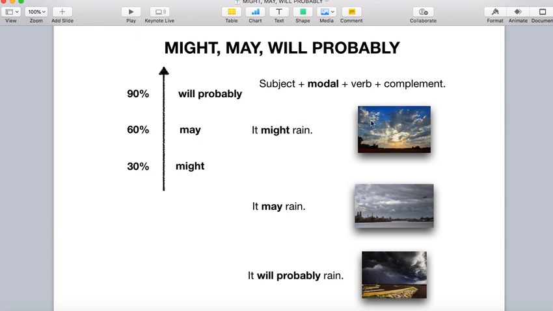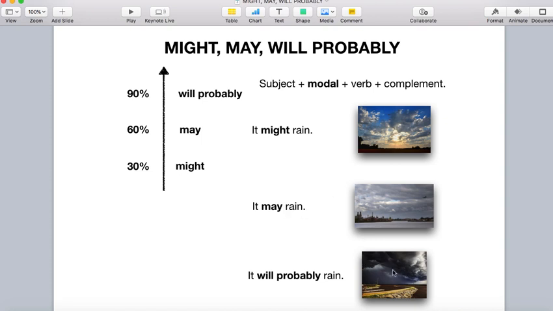Why? Look at the picture. It is a little bit cloudy, nublado, but not so much, okay? I am not really sure, so I will say it might rain. If this is more cloudy, this is like more probably, I'm gonna say it may rain.